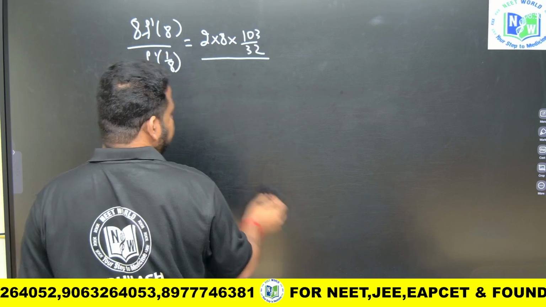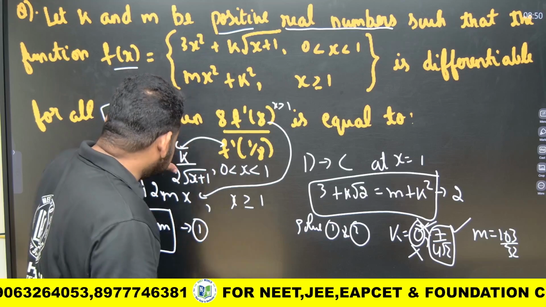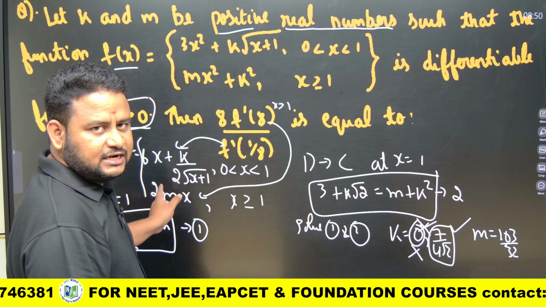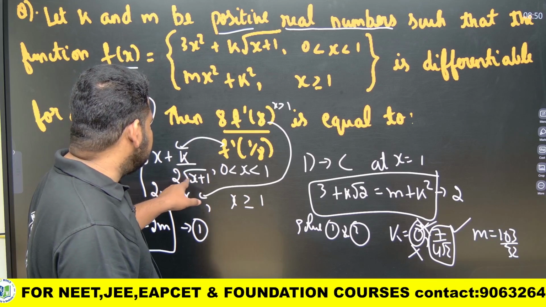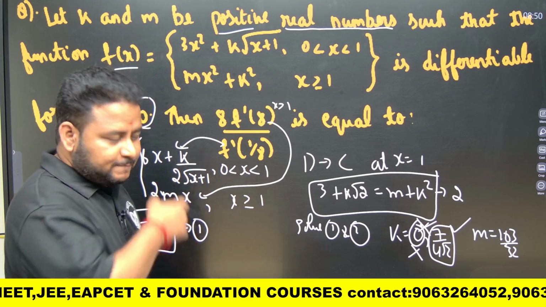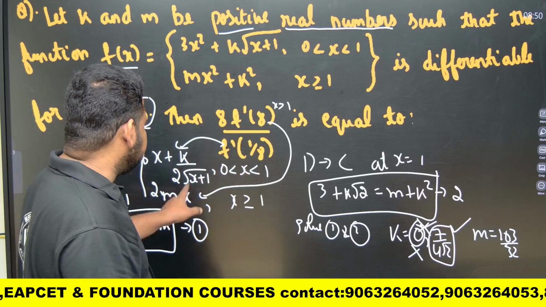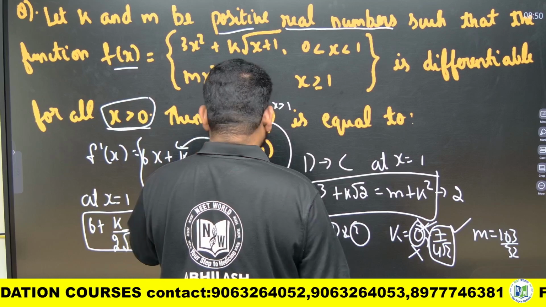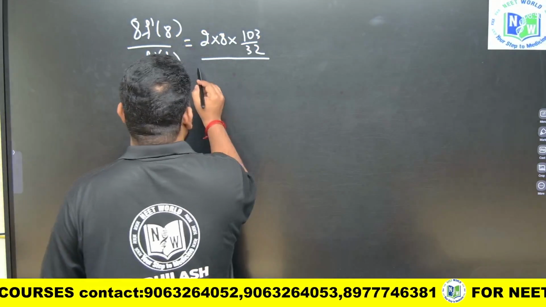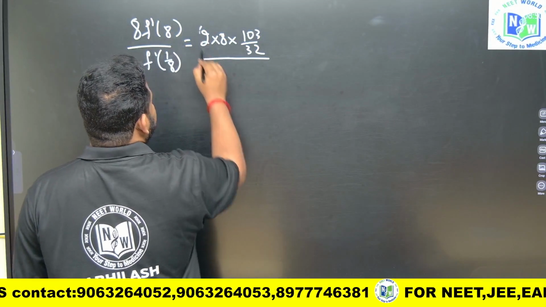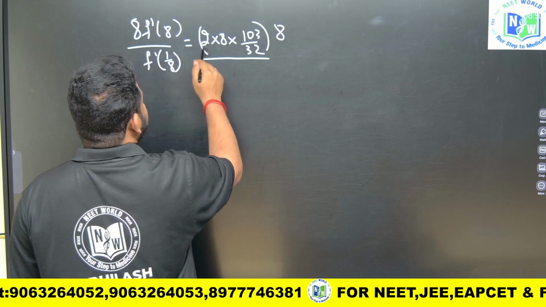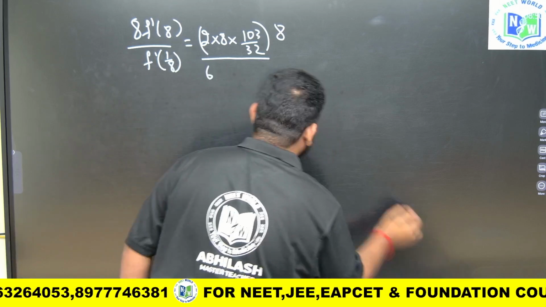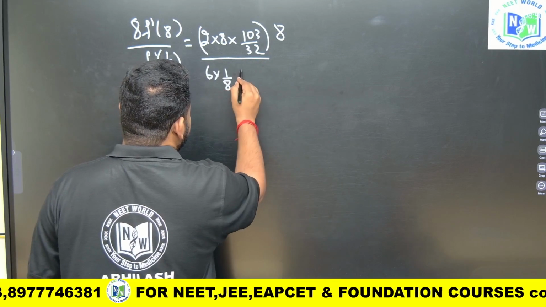Now, what about f dash of 1 by 8? For f dash of 1 by 8, friends, I have to take this function: 6x plus k by 2 root of x plus 1. The value of x here is 1 by 8, so this is not 6 into 8, this should be 6 into 1 by 8. Be careful here. So this will be equal to 6 into 1 by 8 plus k, which is nothing but what?